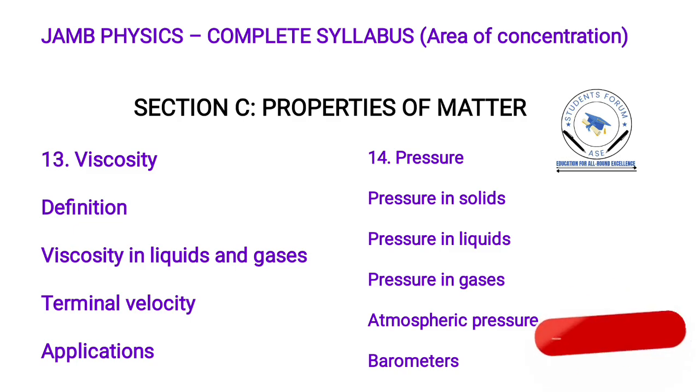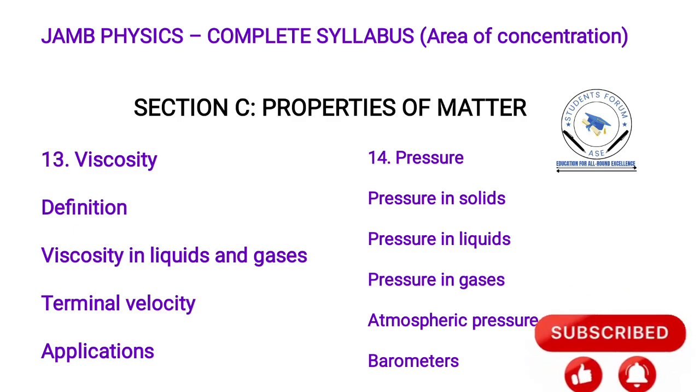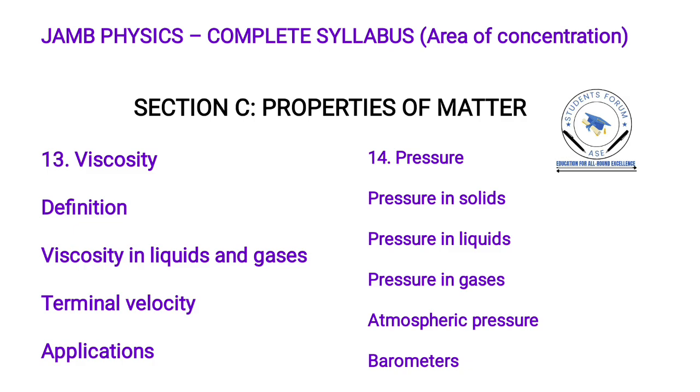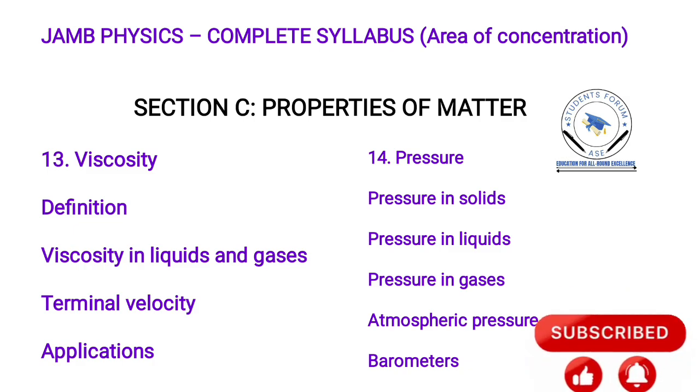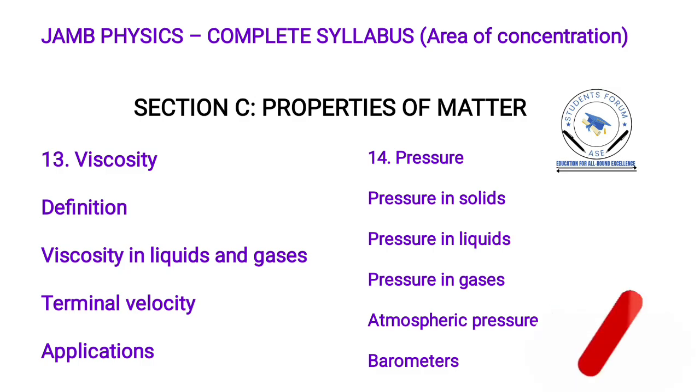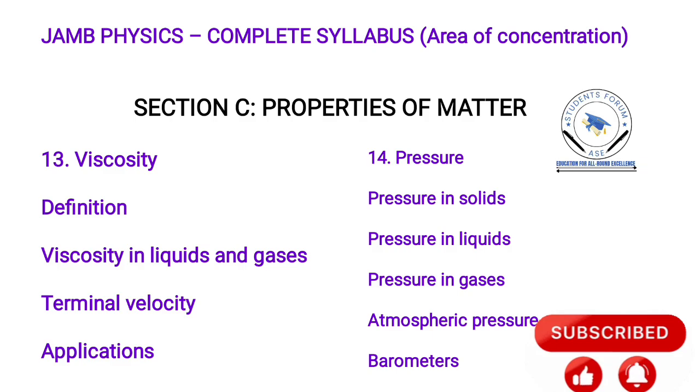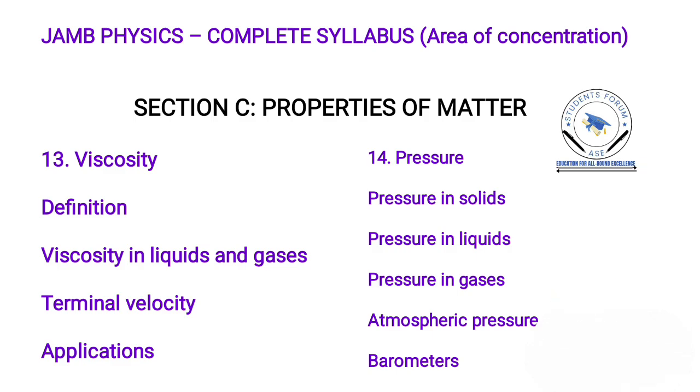The definition of viscosity, they might not really ask you about it. Viscosity in liquids and gases, terminal velocity, applications. Another one we also have is pressure: pressure in solids, pressure in liquids, pressure in gases, atmospheric pressure, and barometers.